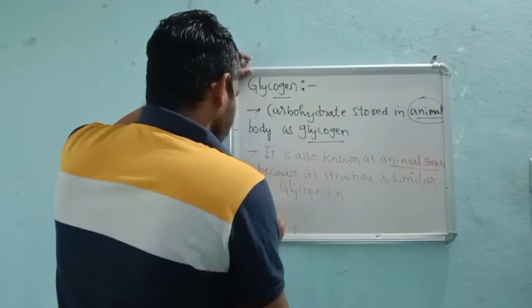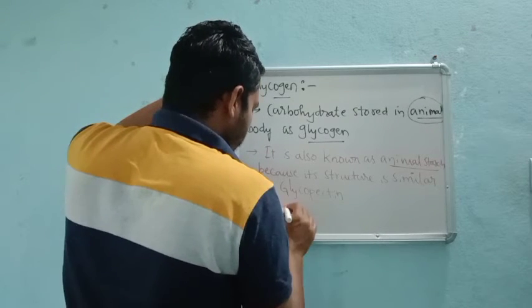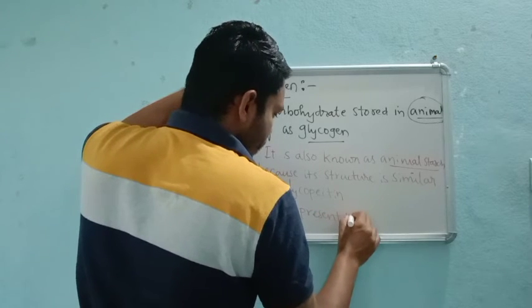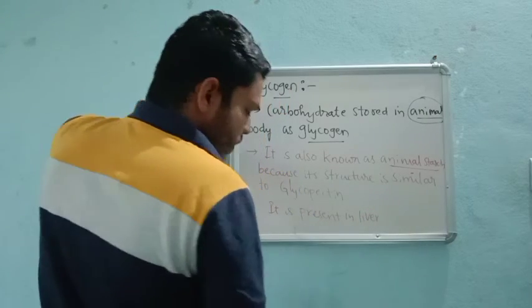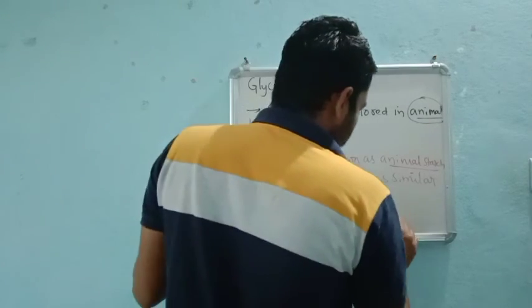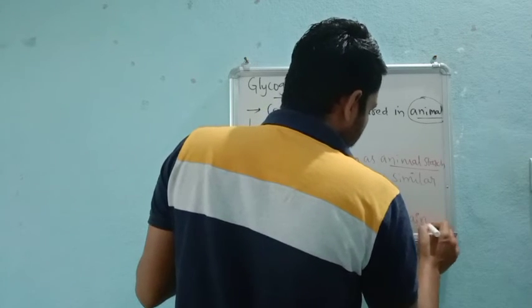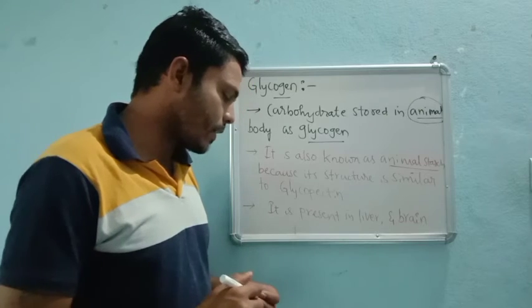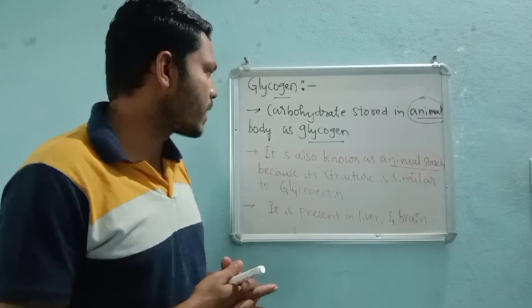Now the last point is, it is present in liver, muscles and brain. Very importantly, it is present in muscle as well as in liver as well as in brain, right? So this is all about today's class.